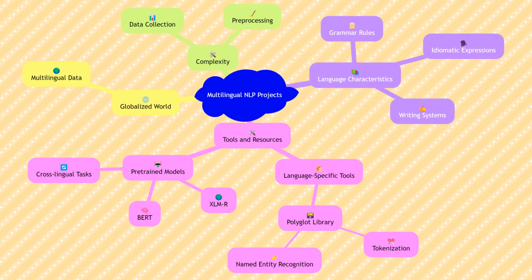For example, the Polyglot Library supports multiple languages for tasks like tokenization and named entity recognition. Additionally, pre-trained multilingual models like BERT and XLM-R can be leveraged for cross-lingual tasks.